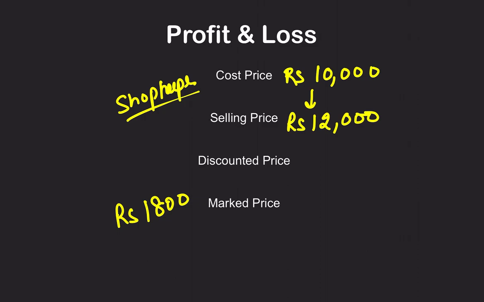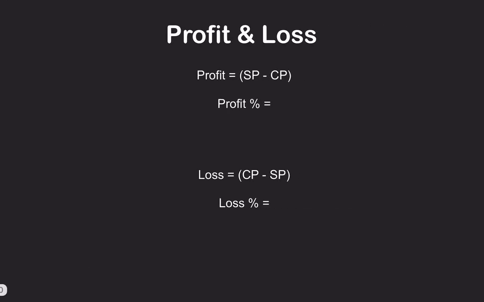But many a times a sale happens. They say now instead of 1800 you just have to pay 1500 for this watch. So that is the discounted price. After applying the discount to the marked price, you get the discounted price. I hope it is clear. Now moving on to the next part.